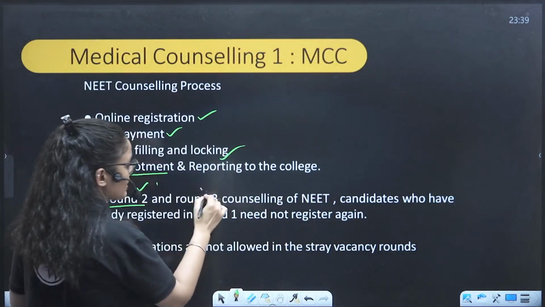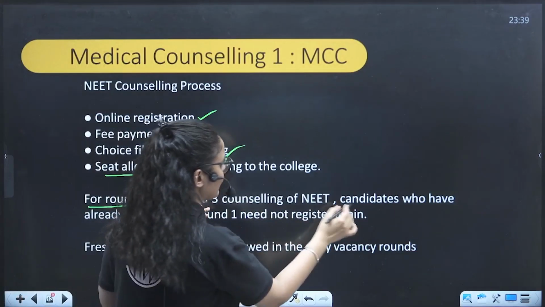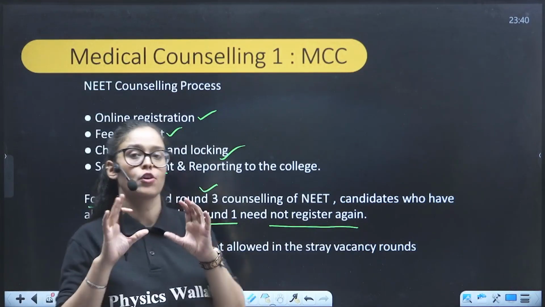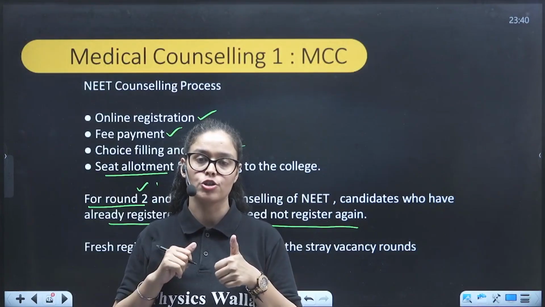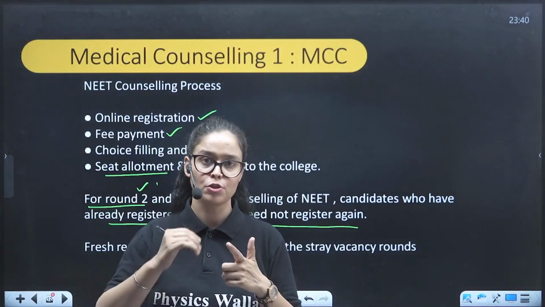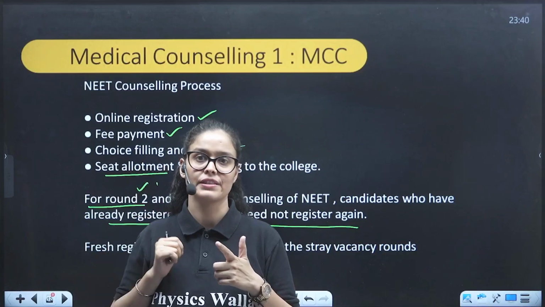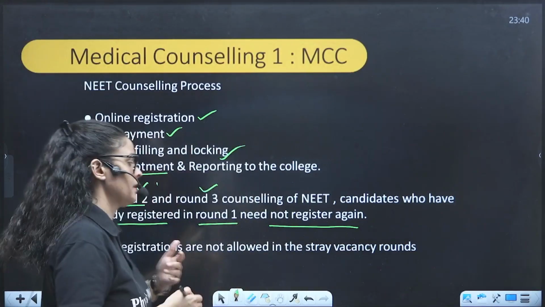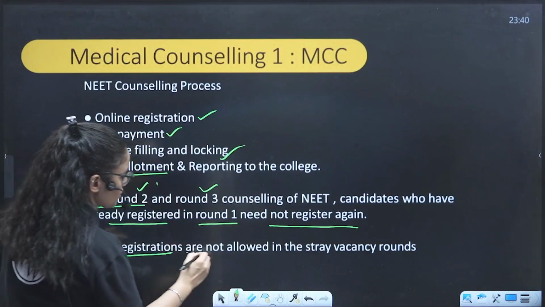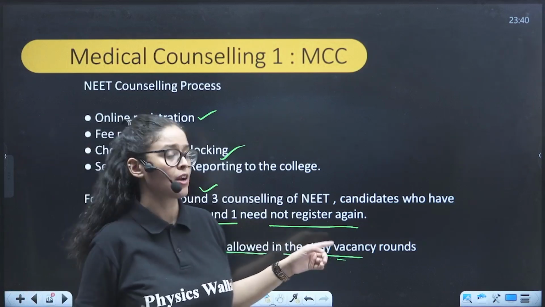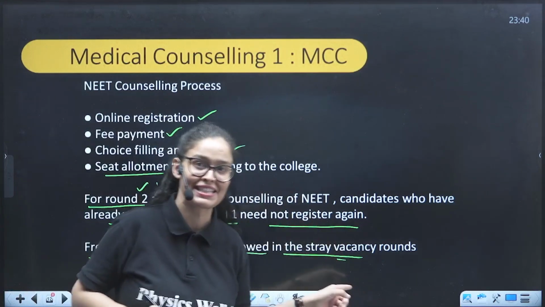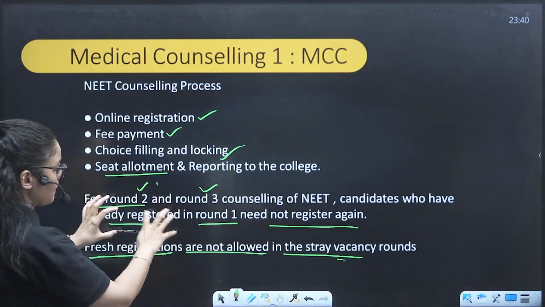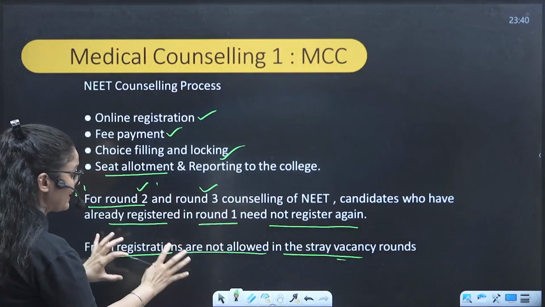For the round 2 and round 3 counseling, that means the mop-up round, candidates who have already registered in round 1 need not register again. So suppose you have registered for round 1, you have not got the college, then you will be pushed towards the second round, then you have to fill the choices, and then you will be pushed towards the third round. So you don't have to register yourself continuously. Fresh registrations are not allowed in the stray vacancy round. So the stray vacancy round is the fourth and the ultimate round. You cannot enter the stray vacancy round; fresh registration is not accepted here, right? So all the people from these rounds who have not got a college can only proceed towards the stray vacancy round.